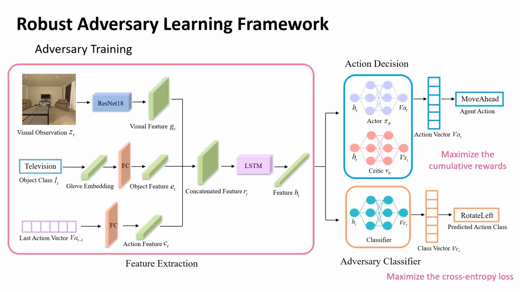To ensure the generalization of the feature representation, we hope it's difficult to classify the action class, so the objective of the action decision module is to maximize the exploitation of the cumulative rewards, and the objective of the adversary classifier is to maximize the cross-entropy loss function of the classifier.